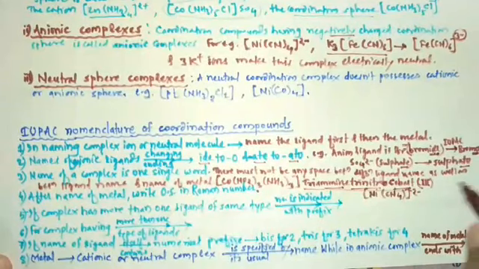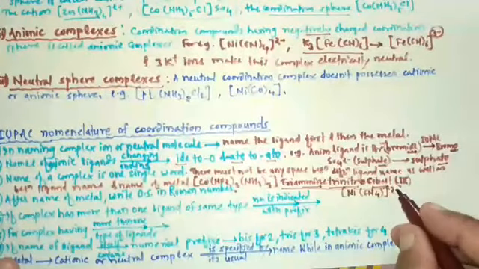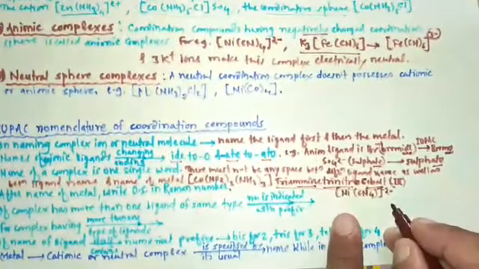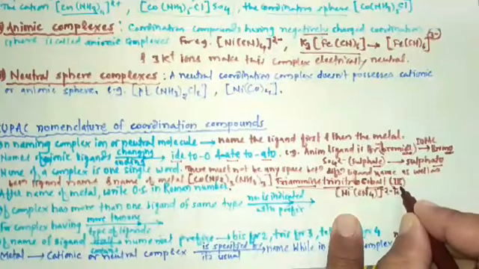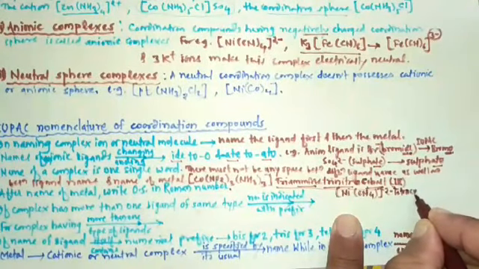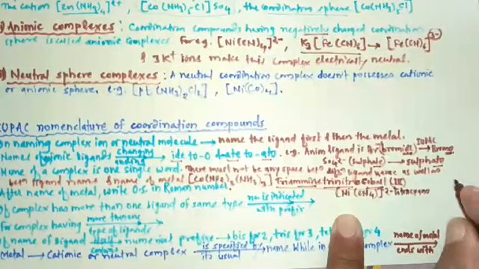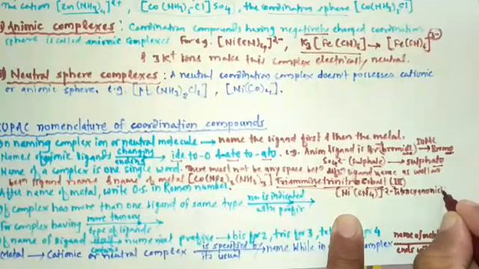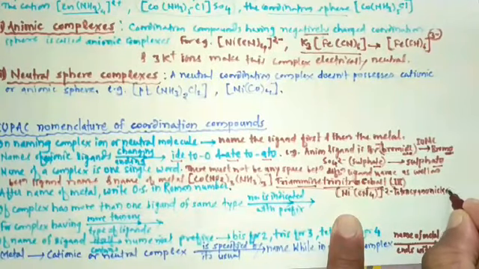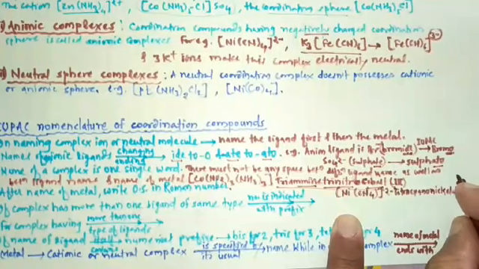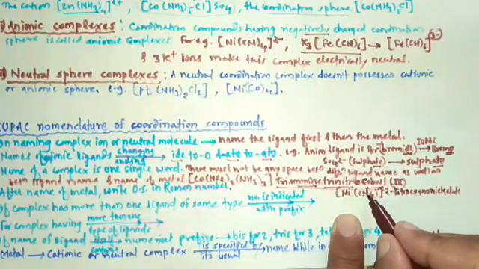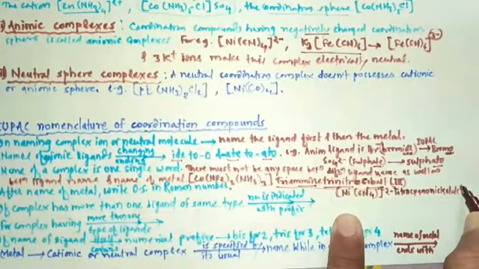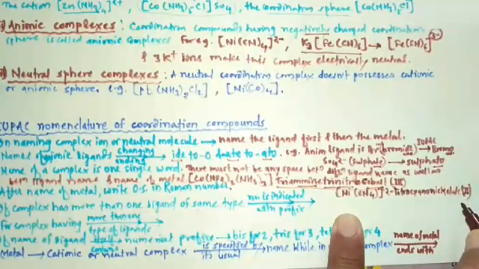So the name of this complex is tetracyanonickelate. Then the oxidation state of this nickel is 2, therefore write down in Roman figure in the parentheses as 2.